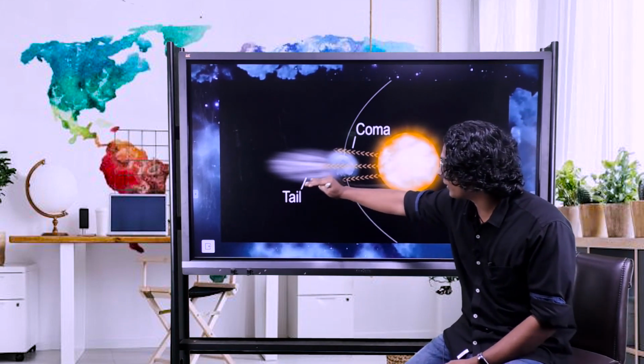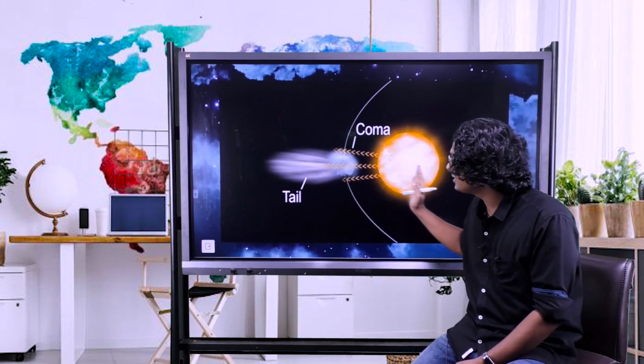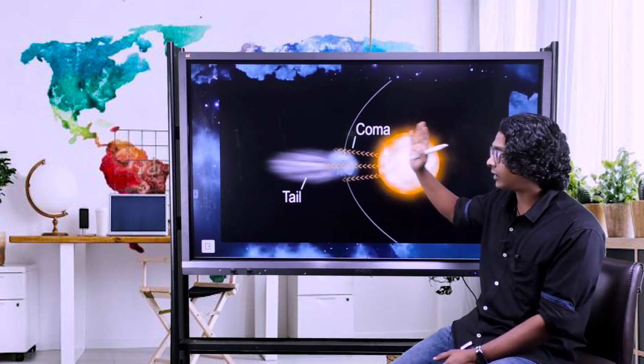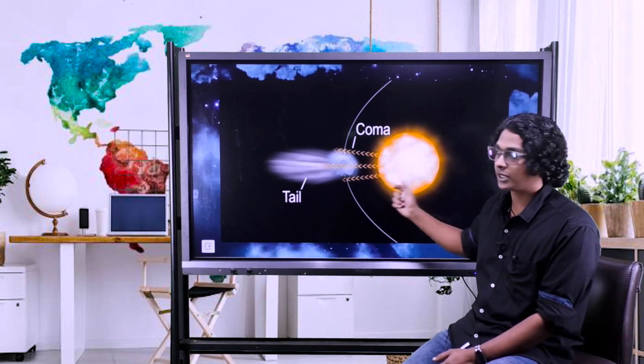So the tail of a comet, as seen in this picture, will be facing away from the sun, as well as having a glowing head. Now let's take a look at another picture showing the tail of a comet.